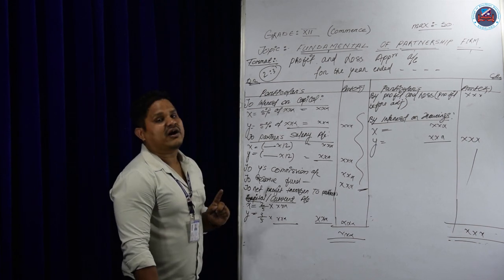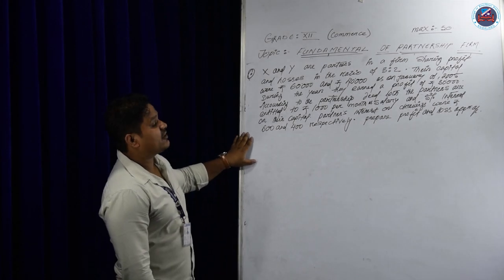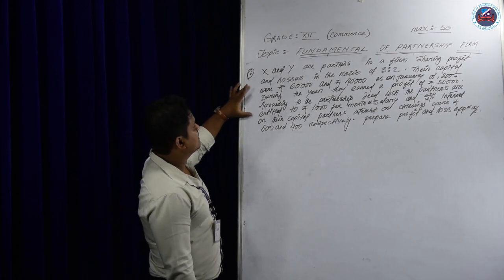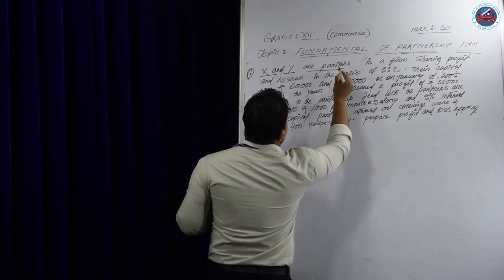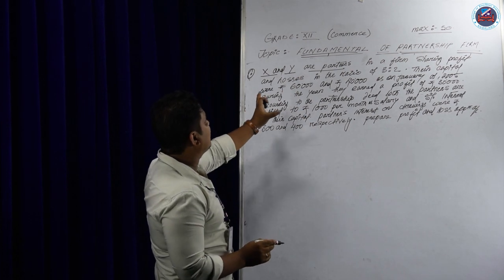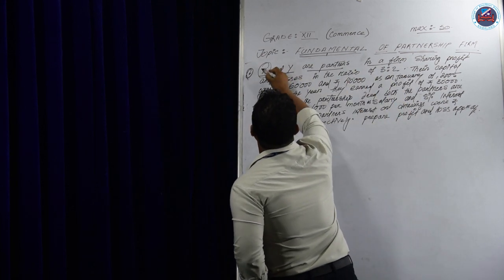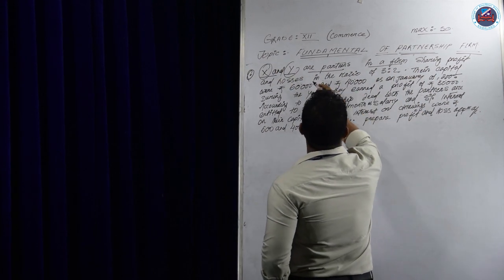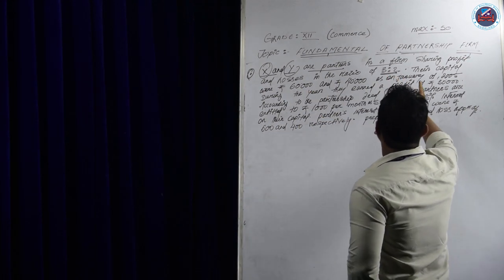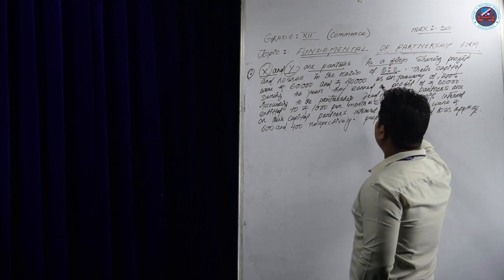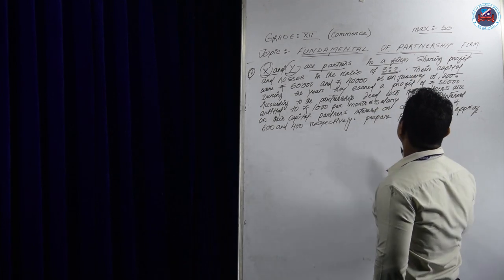Now I will solve one question. So I will write the question here, and after that I will solve it. This is a simple question on the profit and loss appropriation account format. See, in the question it says that X and Y are partners in a firm, in a business. Their profit sharing ratio is 3:2. In their deed, the ratio is given as 3:2. The remaining profit after the expenses will be divided in 3:2.